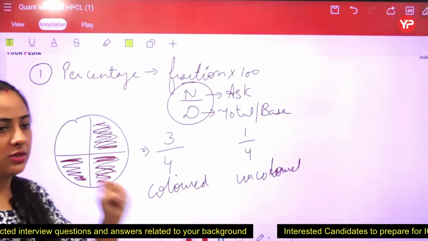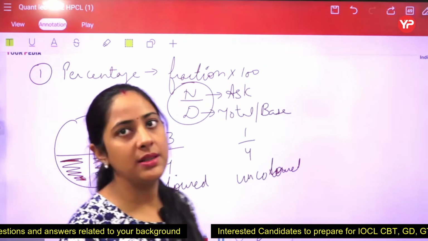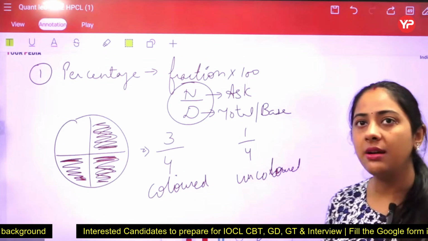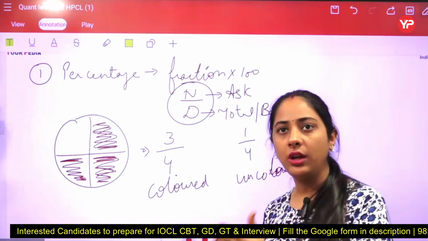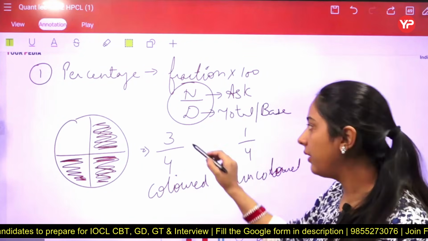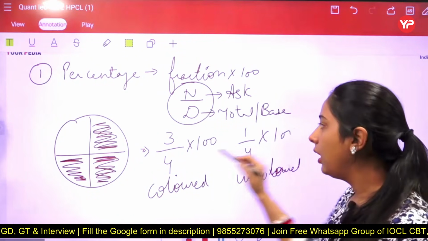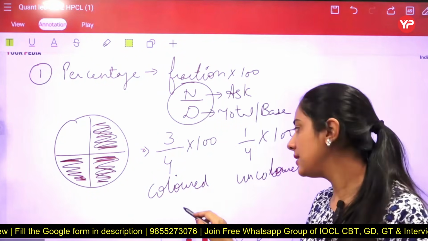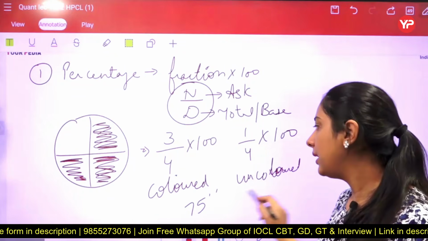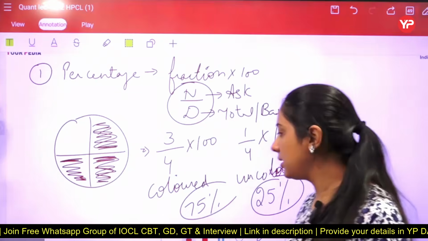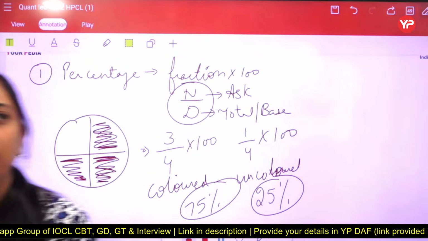And now my next question is why we need percentage here. So why is percentage required? Because whenever there is a fraction here, then we have to convert it into the percentage. So if we convert it into percentage, we have to multiply it by 100 and 100. So we get a value here that is 75% and that is 25%. Got it? But why do we need percentage? Anyone? Why do we need percentage?